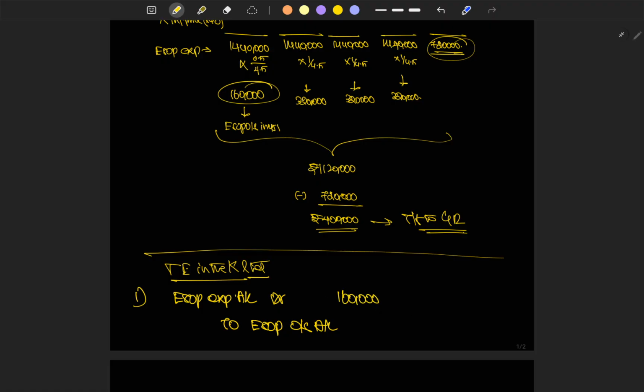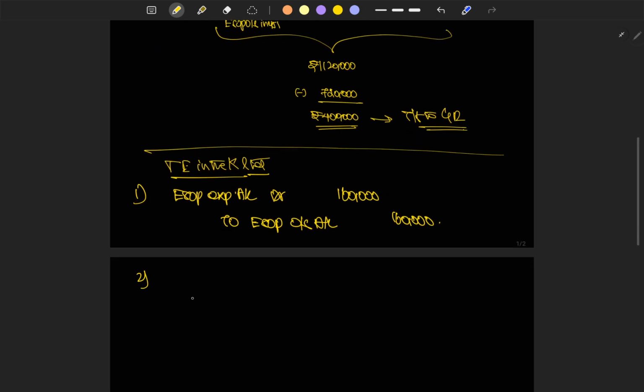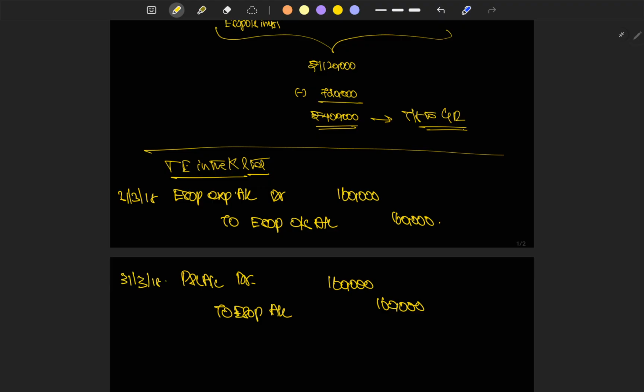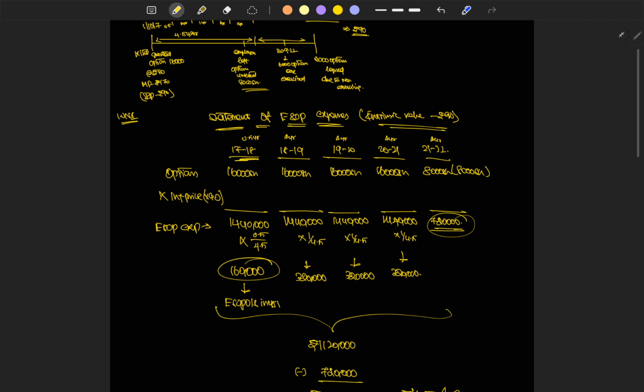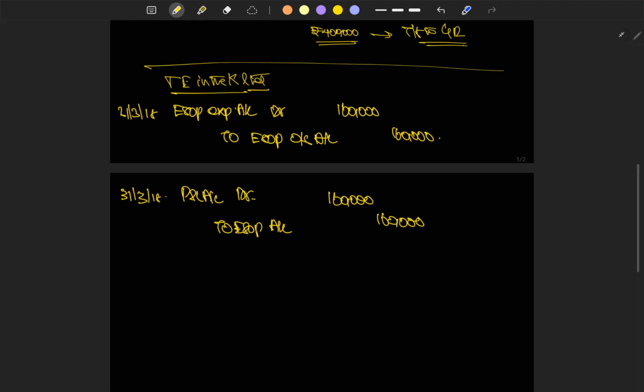This is 1,60,000 and this is 1,60,000. Let's debit it to the P&L account. P&L account debit to ESOP expenses account, which is 1,60,000, on 31/3/18. Okay, for 18 to 19 the amount is 3,20,000.